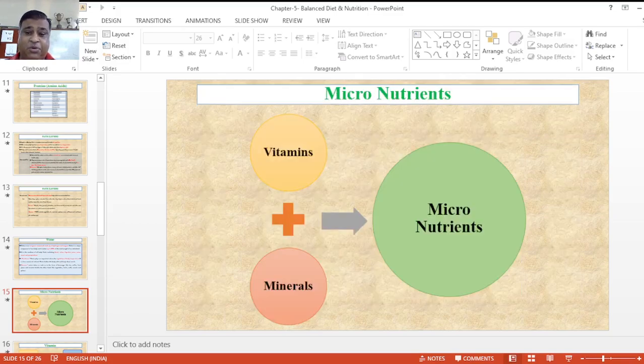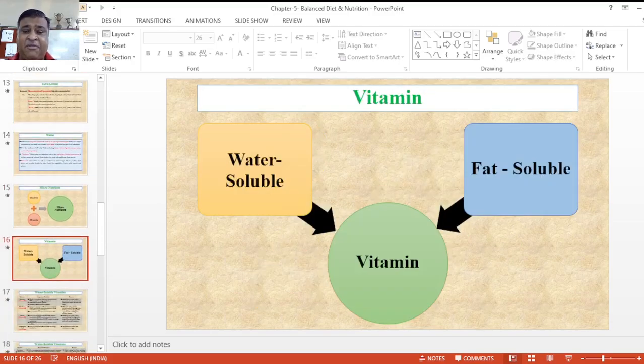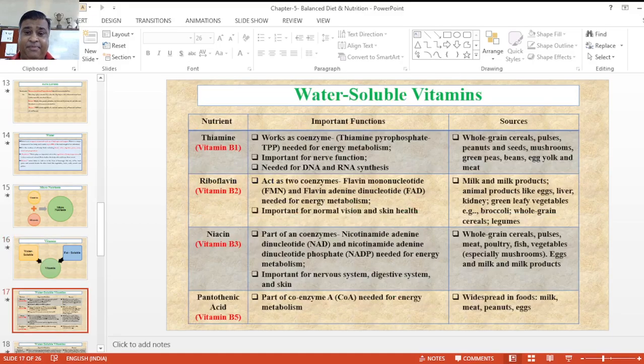Now next is micronutrients. They are of two types, which we use in our diet in very small amounts: vitamins and minerals. We'll discuss one by one. Now the first is vitamins. There are two types of vitamins, water soluble and fat soluble. A total of 13 vitamins are there in our body. First are those present in water, and those that do not dissolve easily in fat. We'll discuss one by one. Now the first is water soluble.